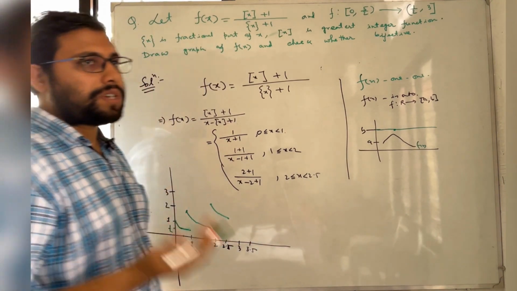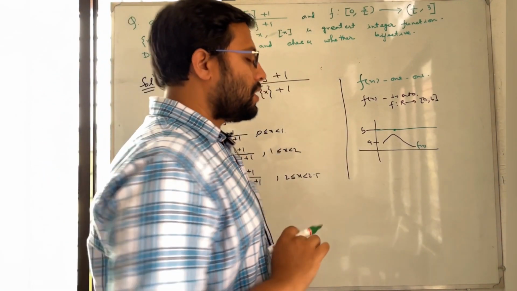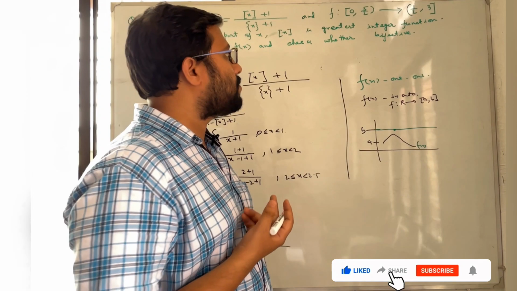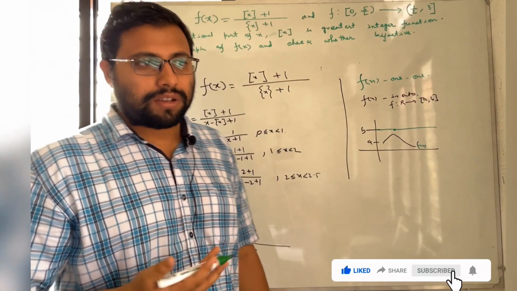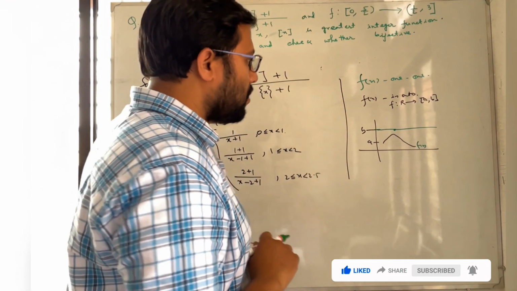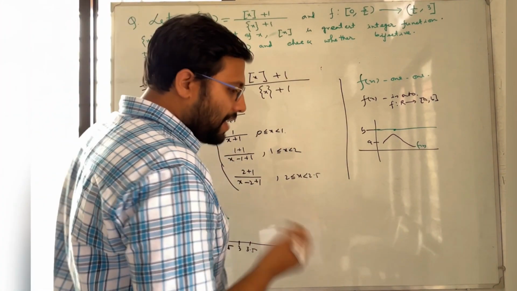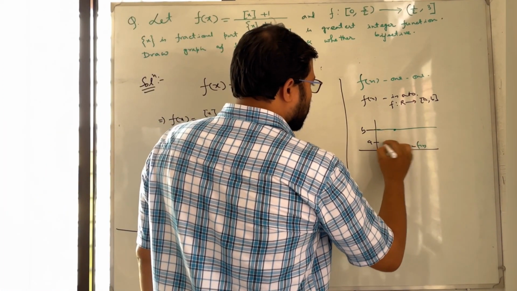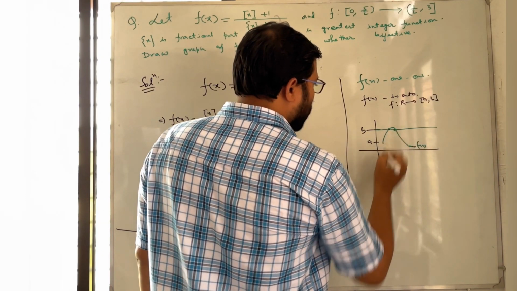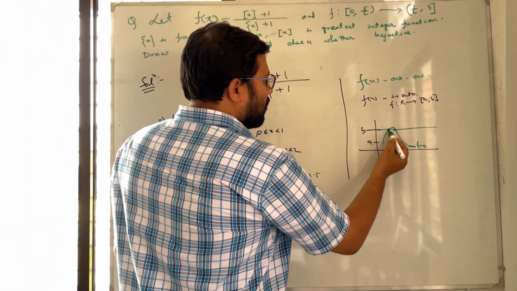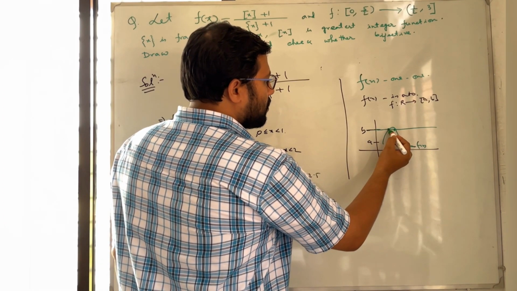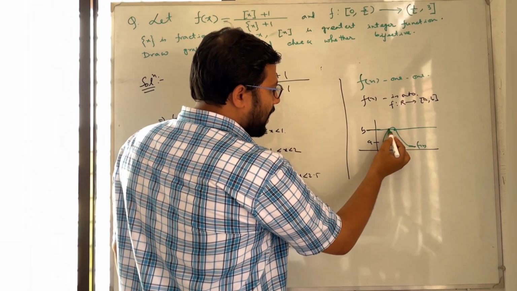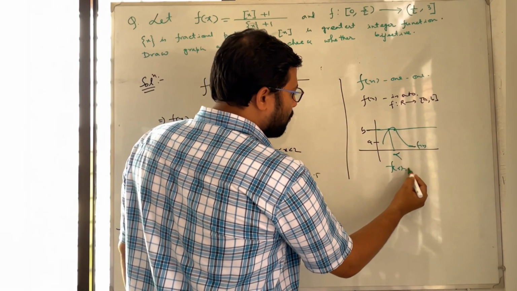So the geometrical interpretation of onto is that we can draw any parallel line through its codomain, and if it cuts the graph somewhere in this interval, then it is onto, because in that case, suppose this is f(x), it will cut the graph at this point, so we can say that for y equal to b, we have a pre-image here.